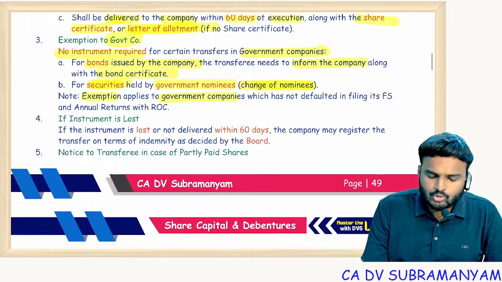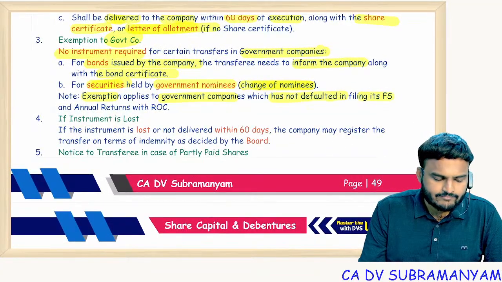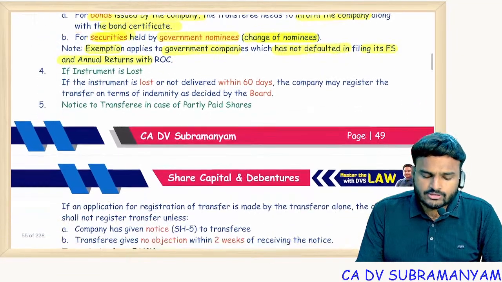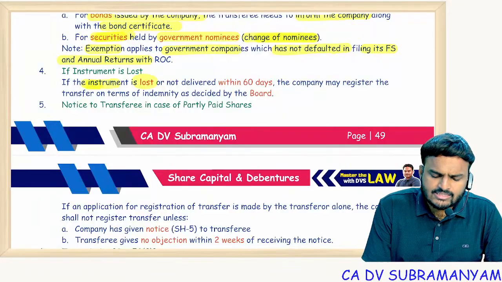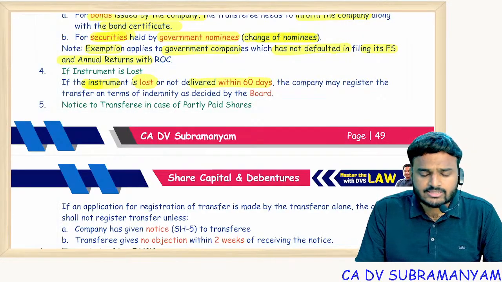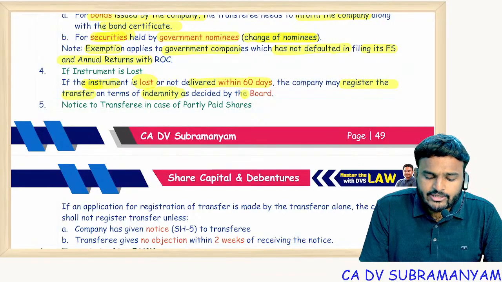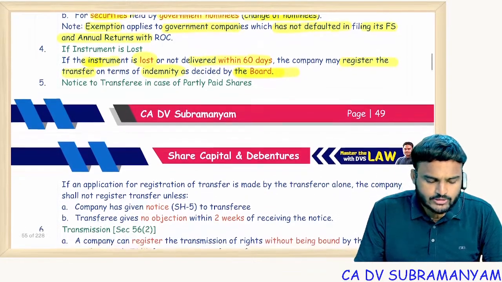Exemption is applicable only to the government companies which have not defaulted in filing financial statements and annual returns with the ROC. So non-defaulter. Next one, if instrument is either lost or not delivered within 60 days, company may register the transfer on the terms of indemnity bond as decided by the board.